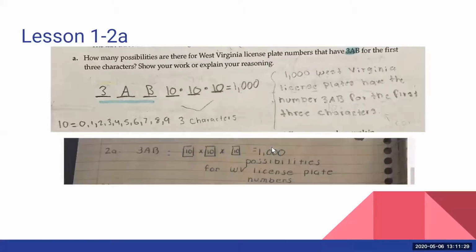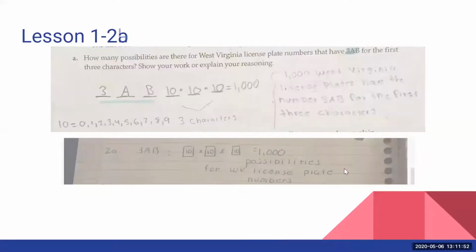Okay, the next person did something similar. Again, they used 3 boxes to represent the last 3 characters of our license plate, and again came up with 1,000 possibilities. I also wanted to mention I appreciate so many of you writing your responses in complete sentences, not just writing 1,000, but including 1,000 what, right? 1,000 possibilities. So thank you for doing that.